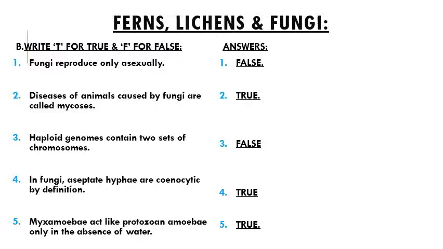In fungi, aseptate hyphae are coenocytic by definition. It's true. Now what is aseptate hyphae? It is a haploid set of chromosomes, that is the single set of chromosomes. Now what is coenocytic? It's the body of algal or fungal cytoplasm containing several nuclei enclosed in a single membrane. So it's true. Next is mixed amoeba act like protozoan amoeba only in the absence of water. That's also true. Now what is mixed amoeba?